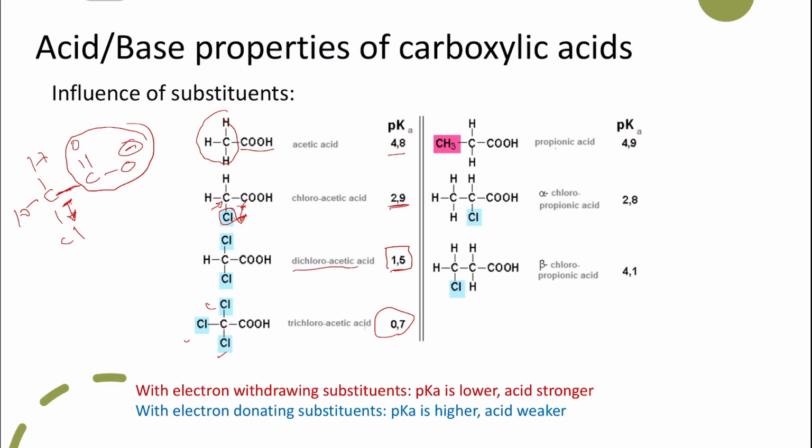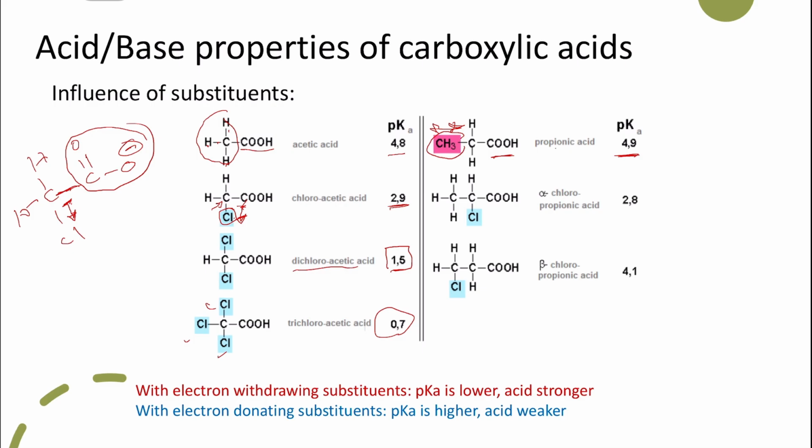So what about if we add an alkyl group? When we have something like propionic acid, which is the following acid after acetic, we replace one of these hydrogens in the acetic with a methyl. We know that a methyl group has an electron donating property, so it will destabilize the carboxylate anion. The destabilization here will not be very high, so the difference is not massive, but it's still a weaker acid than the acetic acid.